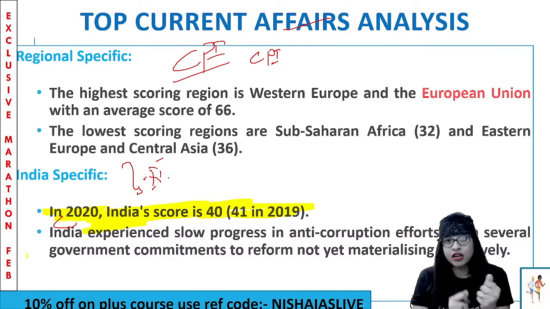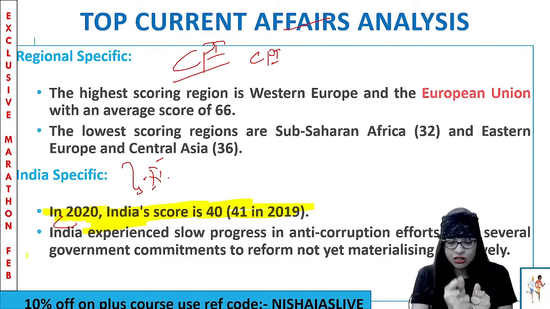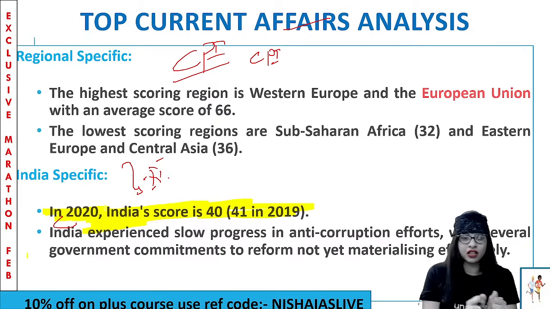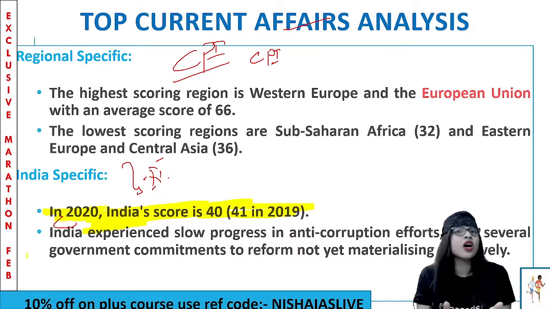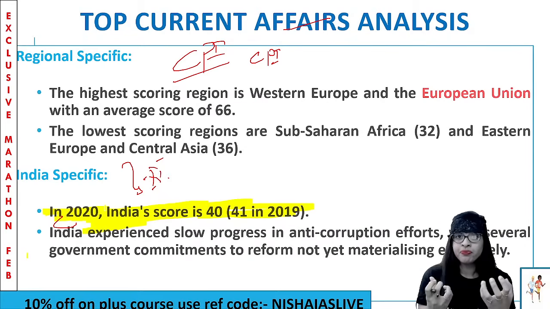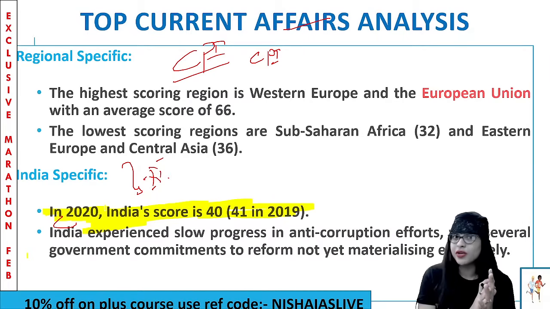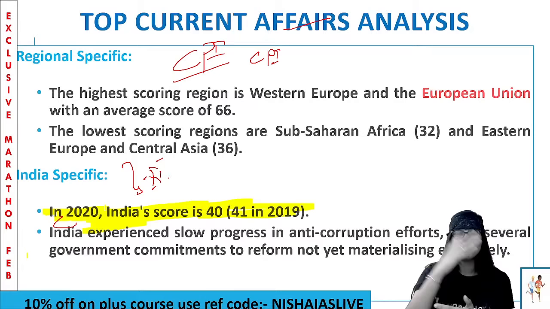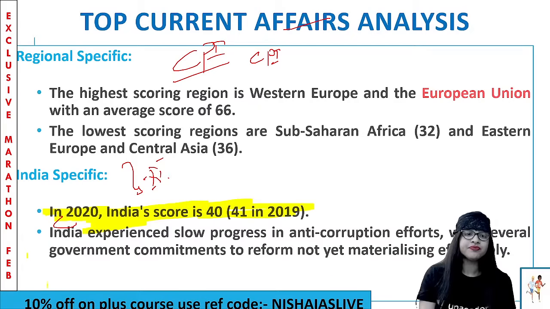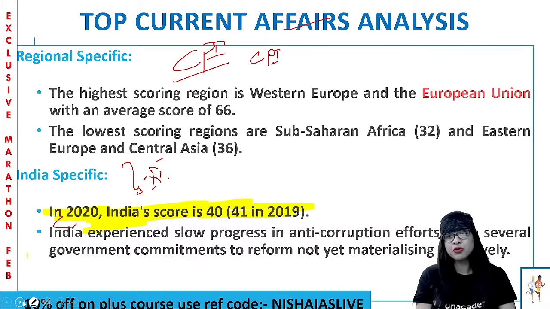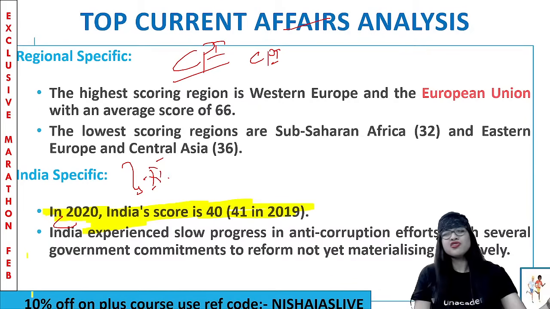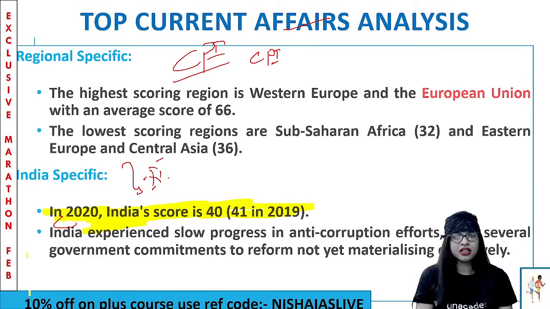Like a turtle or a tortoise we are. Slowly we are doing. Instead of being a rabbit, we are being a tortoise. But that cannot be the case. That cannot work out like that. A little more speed has to come. Though you cannot be the rabbit, at least a minimum speed has to come up. Otherwise, it will be a great hurdle or obstacle to the growth and development of India. Because when corruption is more common, a lot of other factors will be put down. Clear? And globally, India's position has to be kept up now. It's not a joke. You have to really keep it up. Clear?